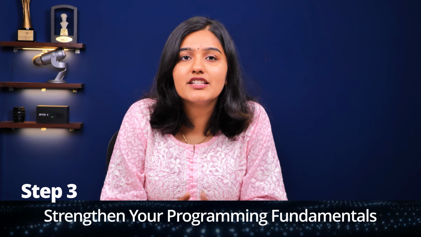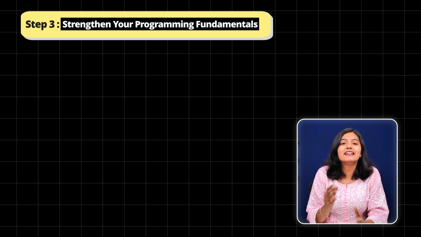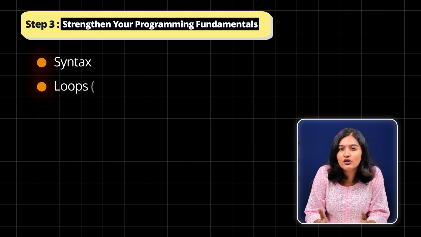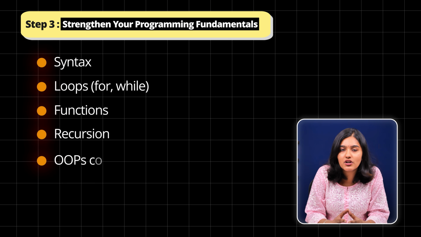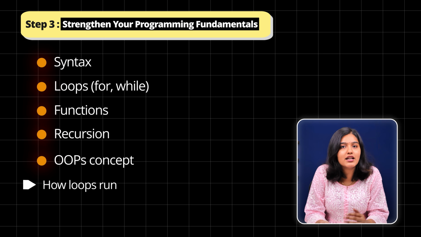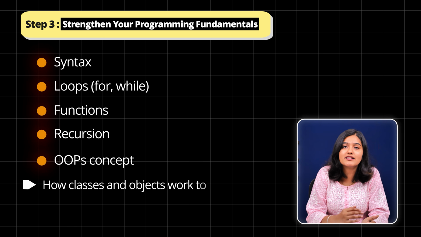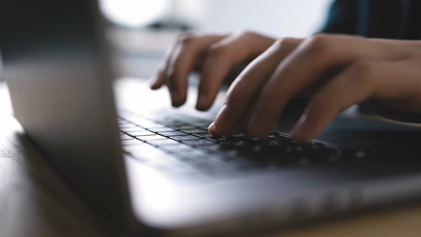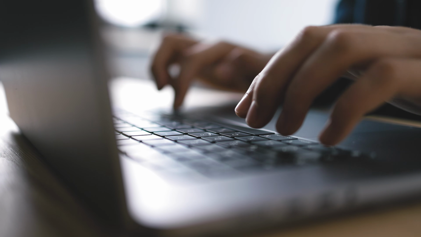Step 3 is strengthen your programming fundamentals. Now that you've chosen a programming language, the next step is to strengthen your fundamentals. Understand the basics like syntax, loops, which covers for, while, do-while, functions, recursion, and OOPs concepts. These are the building blocks you need to master. How loops run, how recursion repeats, and how classes and objects work together. Try writing pseudocode before actually coding it. It helps you break logic into smaller steps.